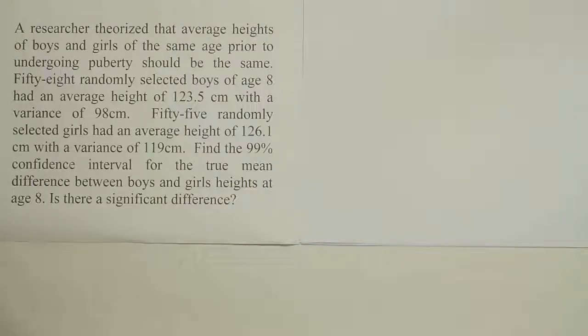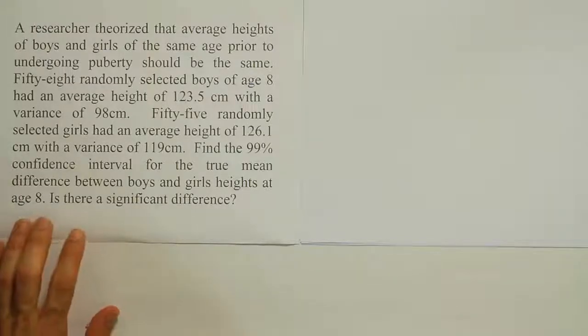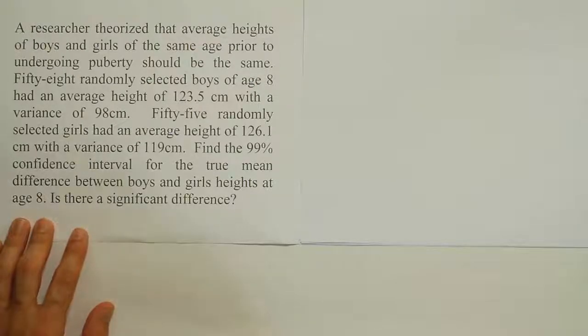Right, so this researcher here thinks that boys and girls would be the same height on average prior to puberty. So the theory would be that hormones, when puberty kicks in, make the boys grow taller than the girls, and that's why there ends up being a difference by the time there's adulthood, right? But prior to puberty, there wouldn't be a significant difference. So it's an interesting theory, and maybe it makes sense. What we have to do is see if it's supported by the data.